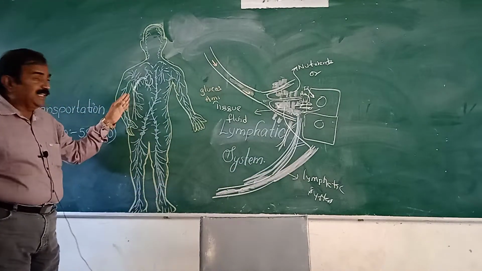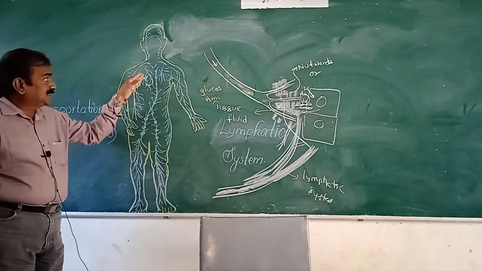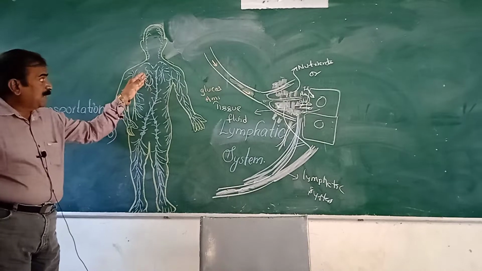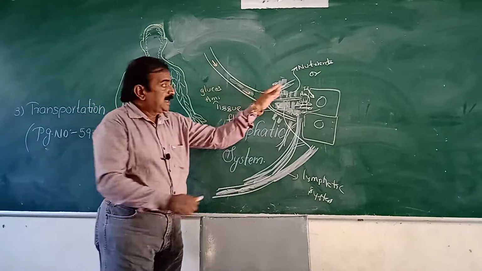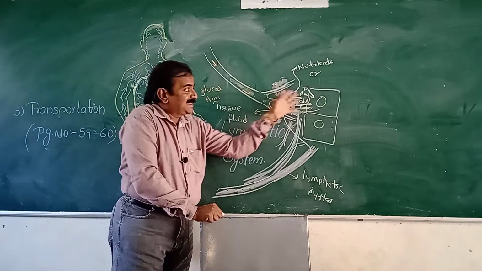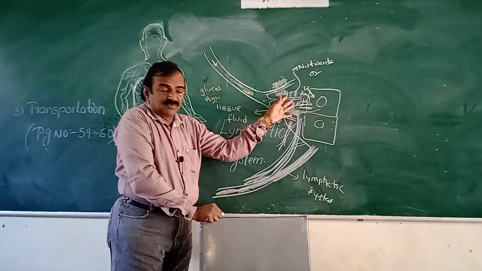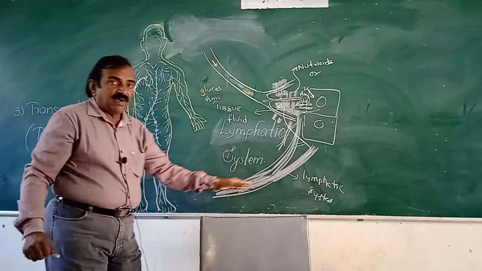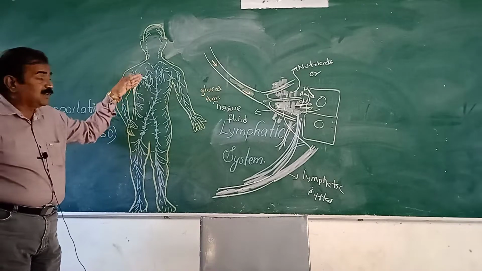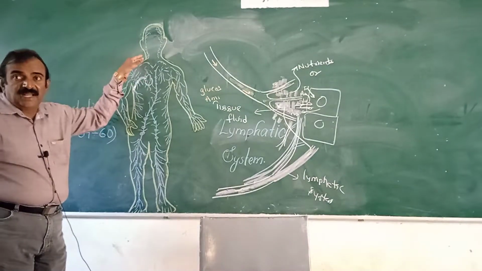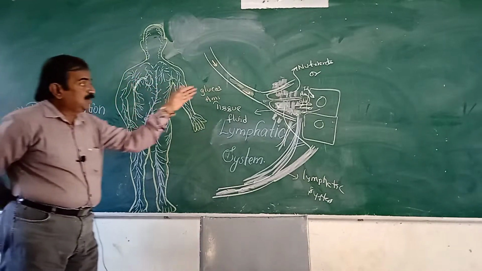The lymphatic system opens to the venous system, and the venous system opens to the heart. This fluid is called tissue fluid; it supplies nutrients and receives waste.